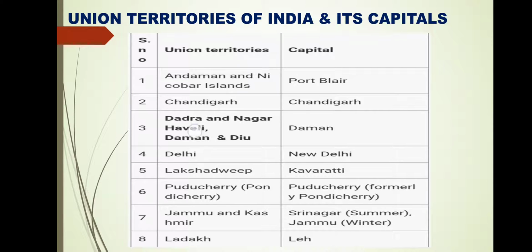So Andaman and Nicobar Islands, Port Blair is the capital. Chandigarh city is the capital of Chandigarh. Dadra and Nagar Haveli and Daman and Diu were 2 union territories previously. Now they have been merged into 1 union territory and its capital is Daman. Previously Dadra and Nagar Haveli was a union territory and Daman and Diu was a union territory. But now on 26 January 2020, they both merged together and became 1 union territory and their capital